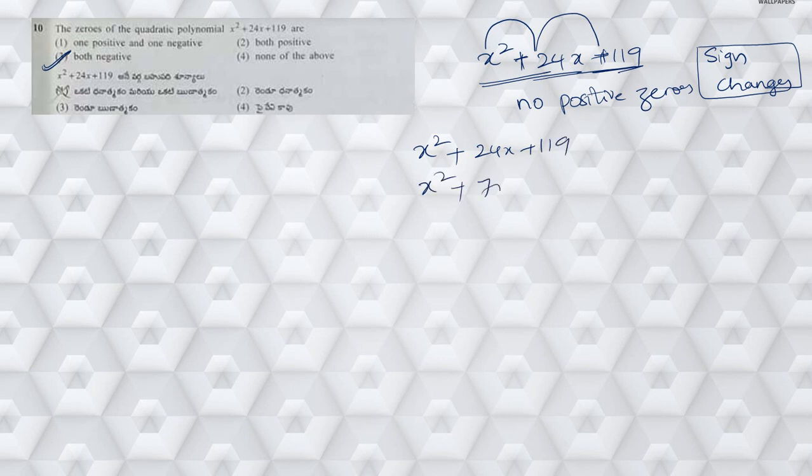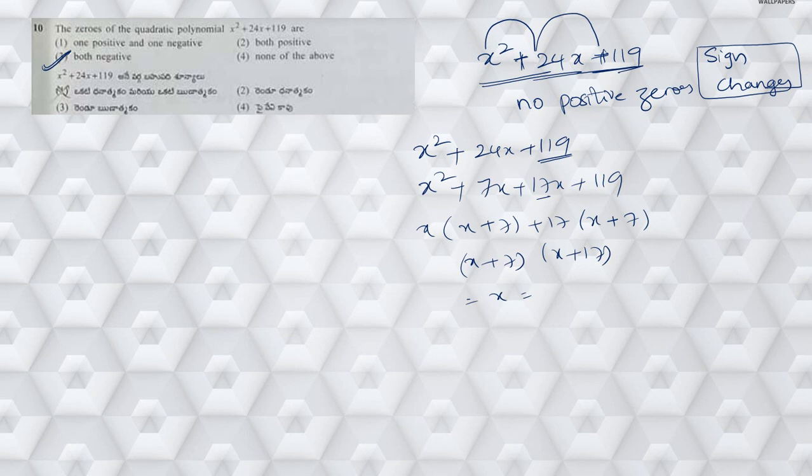So this can be written as x square plus 7x plus 17x plus 119, because the factors of 119 are 17 and 7. Now this becomes x into x plus 7 plus 17 times x plus 7. So when I take common, x plus 7 into x plus 17. So what is the value of x here? x is equal to minus 7 is one answer, x is equal to minus 17 is one more answer.